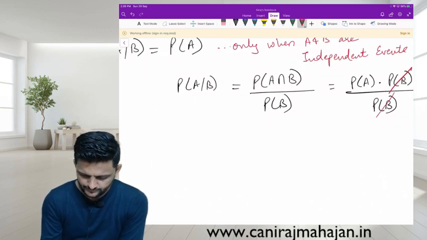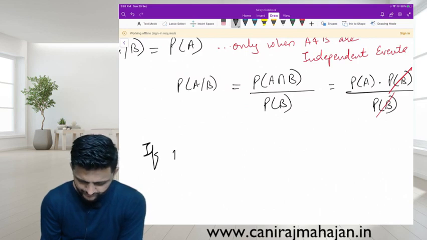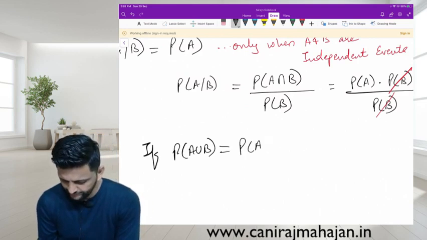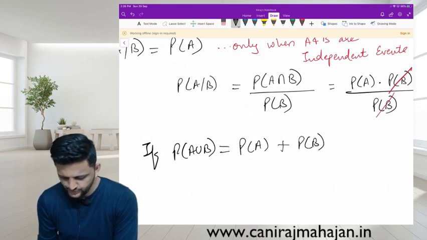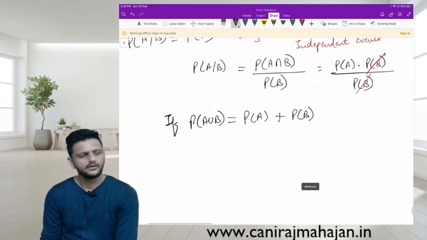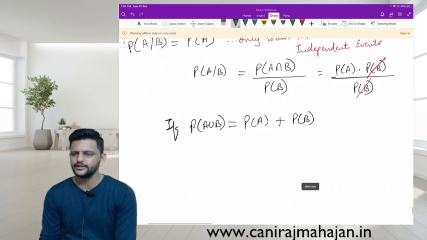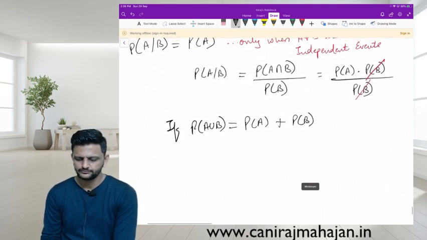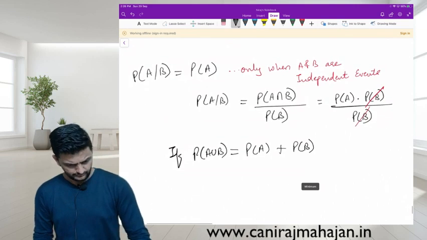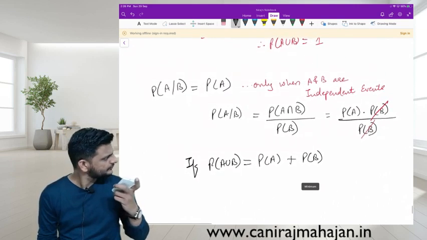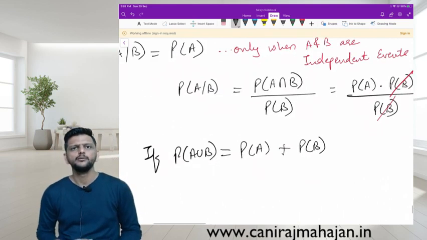And last one. If P of A union B equals P of A plus P of B, that's it, then what will you say? Then A and B are mutually exclusive because there is nothing common to reduce. That's why. Okay? Done? That was the chapter of probability.